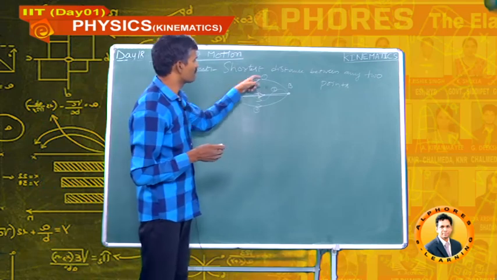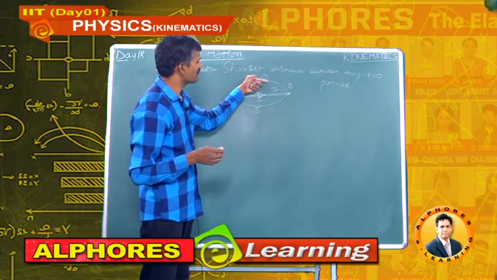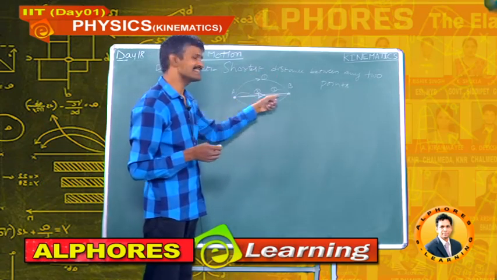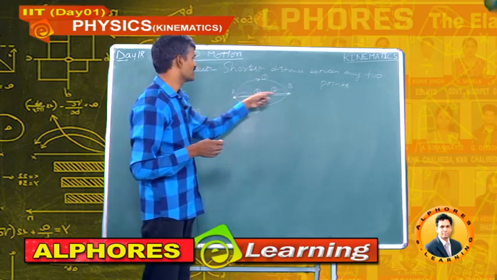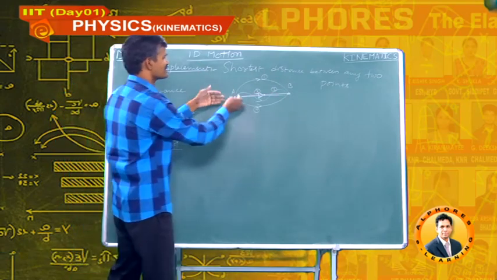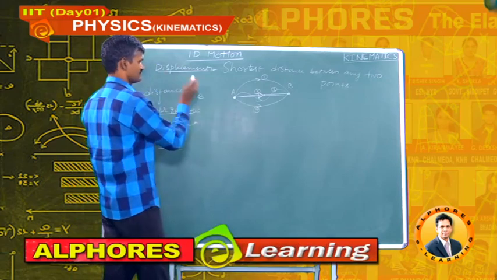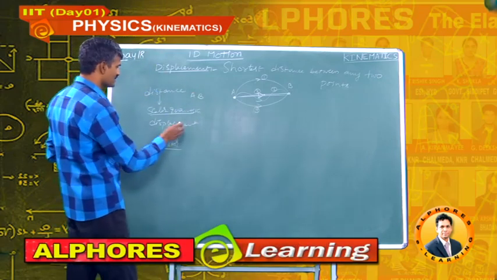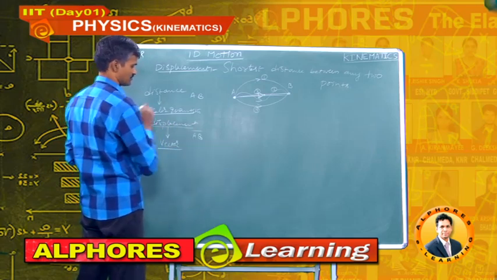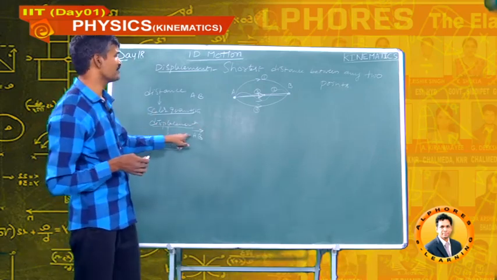So, in this path A to B, the body changes its direction from every point, but in path 3, it does not change its direction. So, displacement is a vector quantity. In this case, distance is simply written as AB, whereas displacement can be written as AB bar.